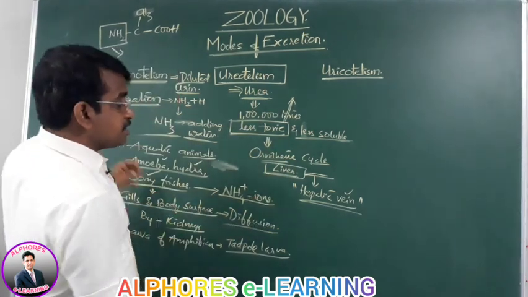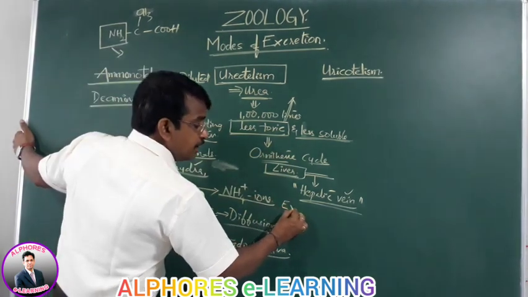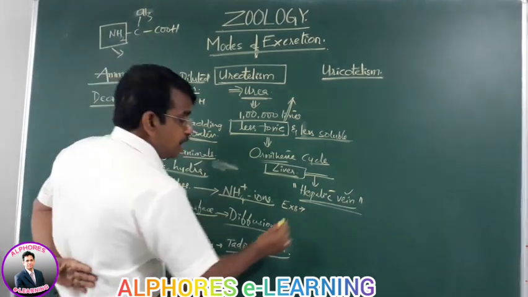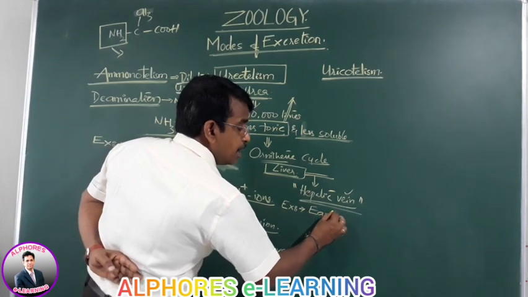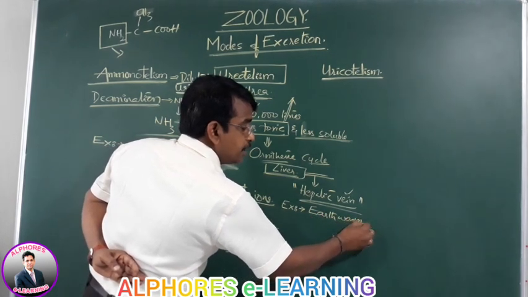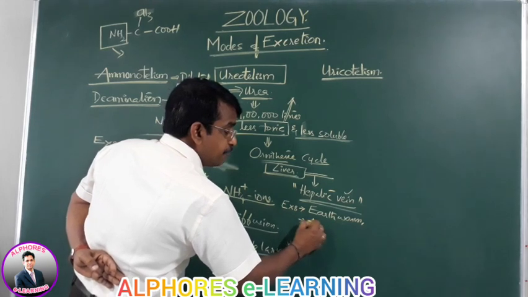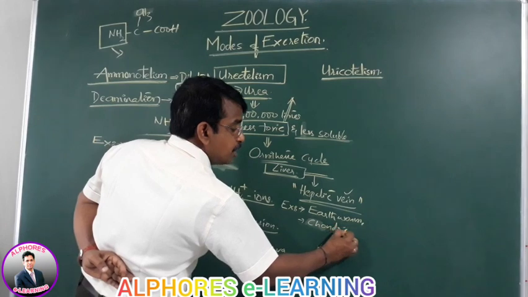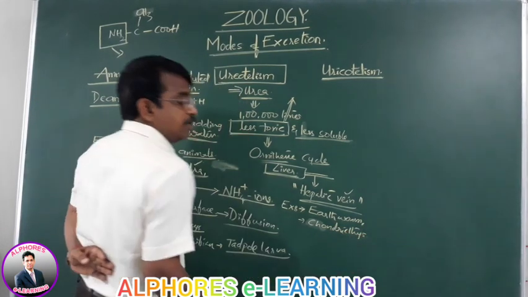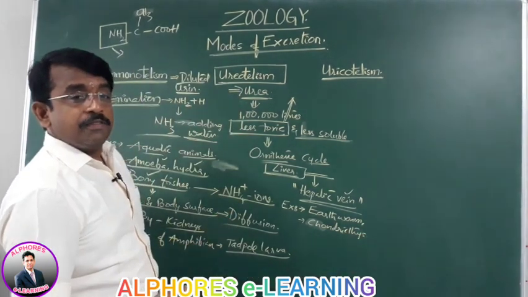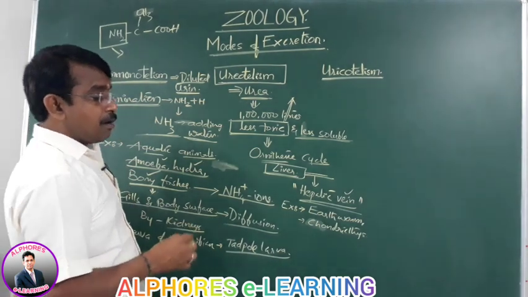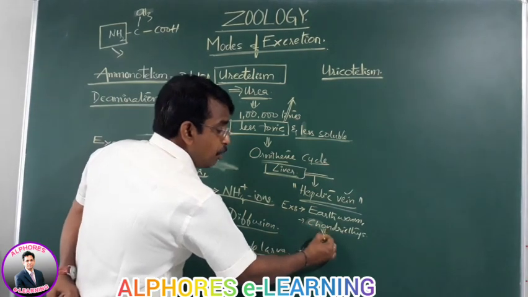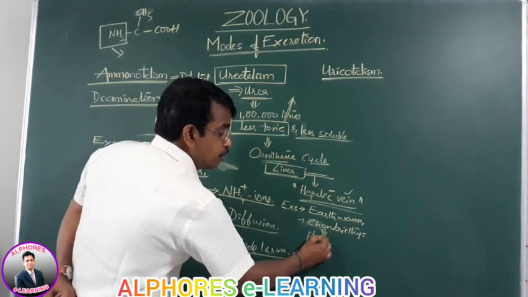And the examples for ureotelic animals are earthworm and adult amphibians. Before that, the Chondrichthyes, cartilaginous fishes. Just now we have seen that the Chondrichthyes or cartilaginous fishes store the urea in the body as a physiological uremia.